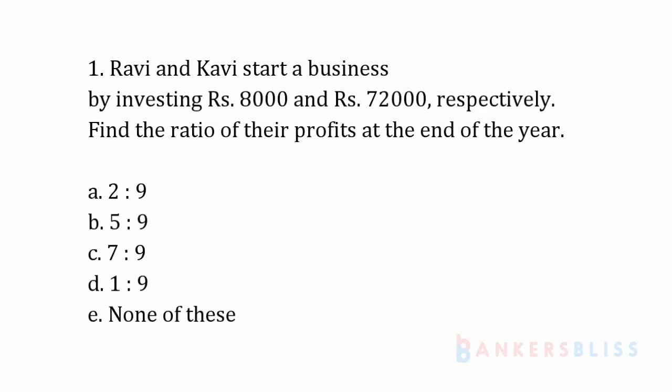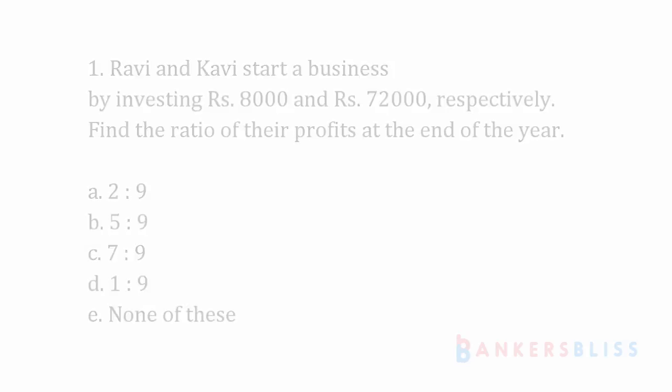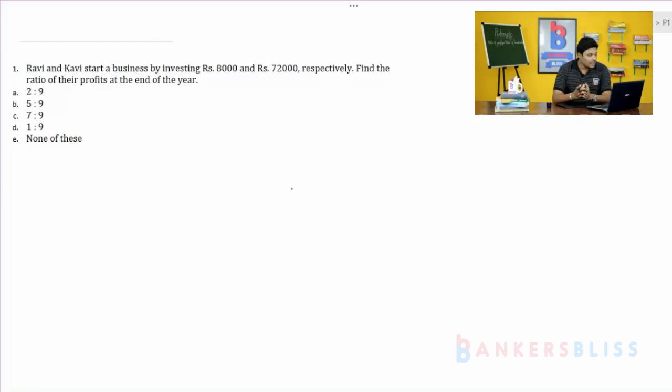Ravi and Kavi start a business by investing rupees 8,000 and 72,000 respectively. Find the ratio of their profits at the end of the year. Very simple problem. They have given the two invested amounts, 8,000 invested by Ravi and 72,000 invested by Kavi. Have they mentioned anything related to time? Here in this question they have not mentioned anything related to time.